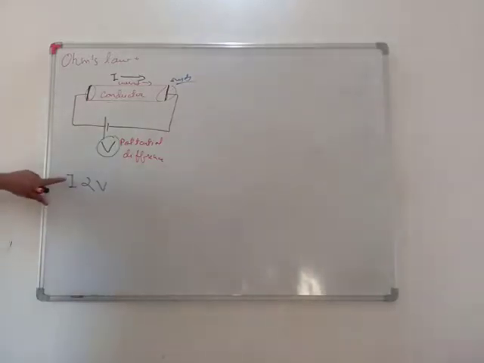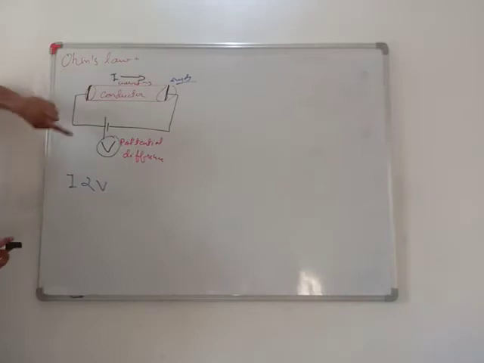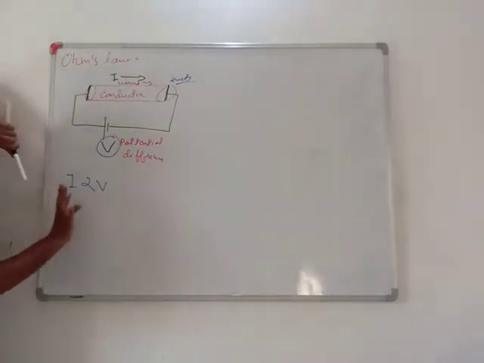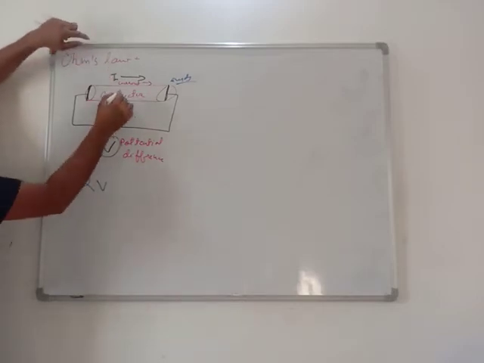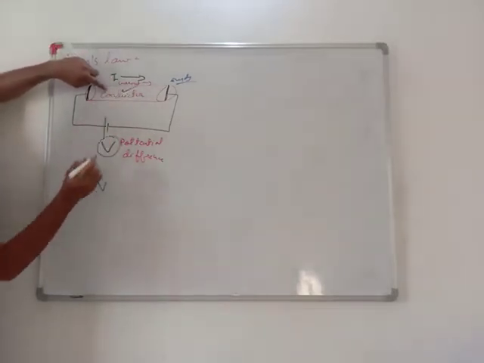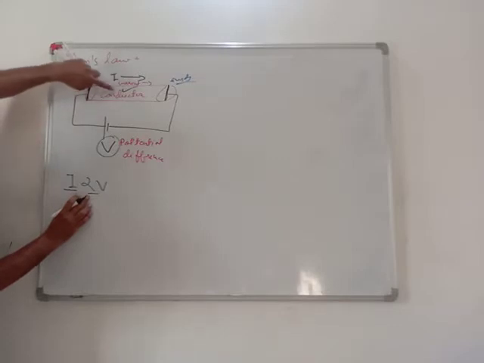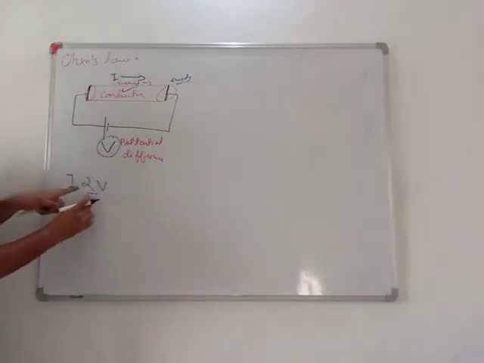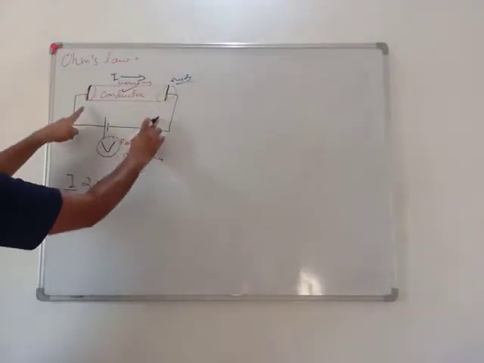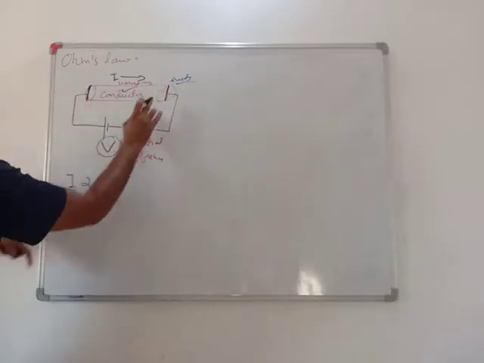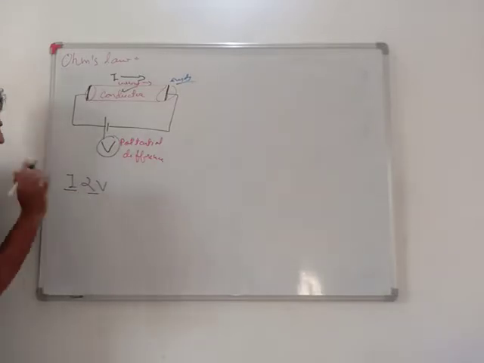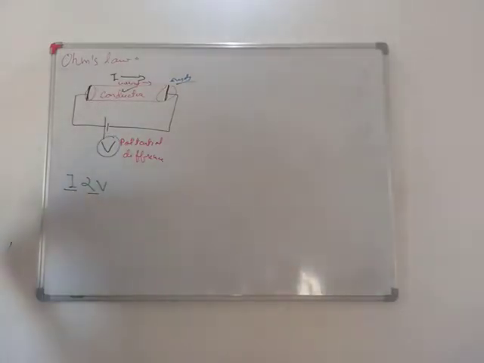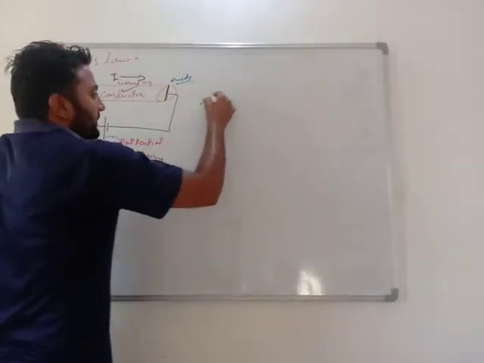It means, now very important statement. See my dear students, you have to write this only. Current flowing in a conductor is directly proportional, means depending on this, directly proportional to the potential difference applied across its ends. Current directly proportional, potential difference. The temperature must remain same. Why? We will see later on.